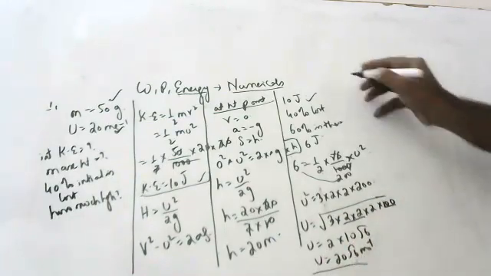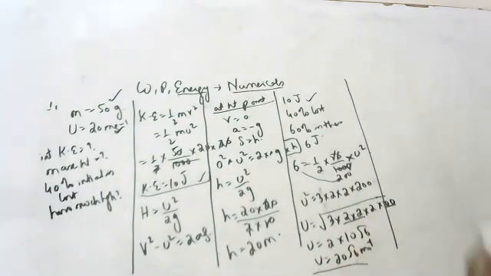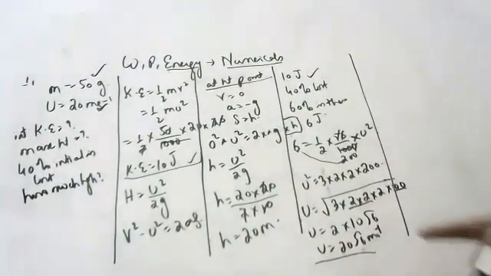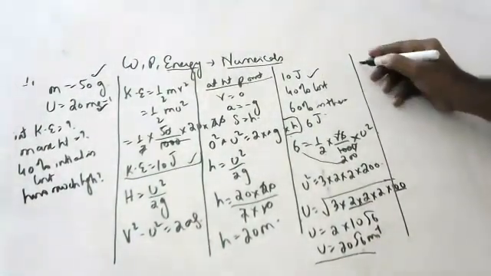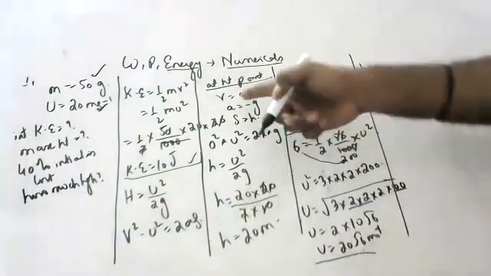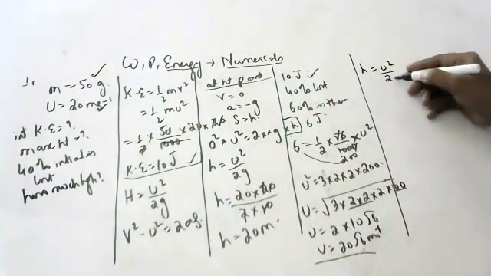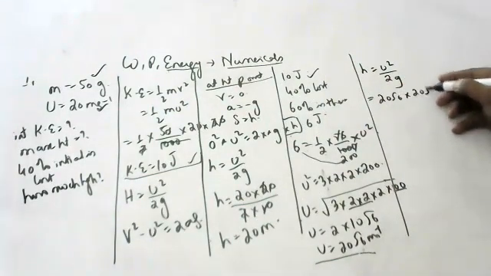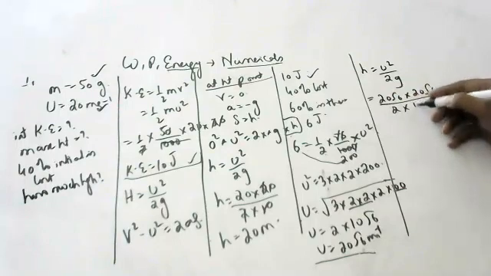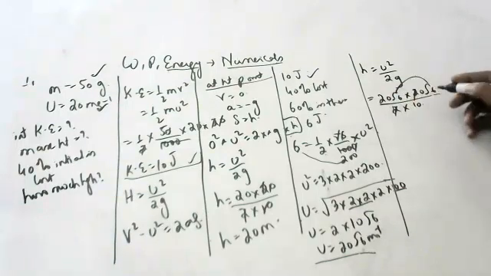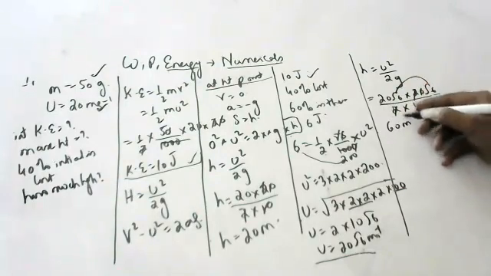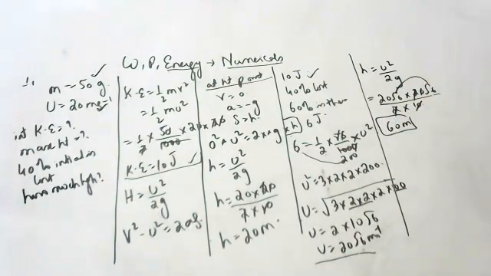If this is the initial velocity, how much height will it go? We have the formula h is equal to u square by 2g. The derivation is also shown. u is 20 root 6. So 20 root 6 into 20 root 6 by 2 into 10. The two 2s cancel. Root 6 into root 6 is 6. 10, 10 gone. 60 meters it will go.